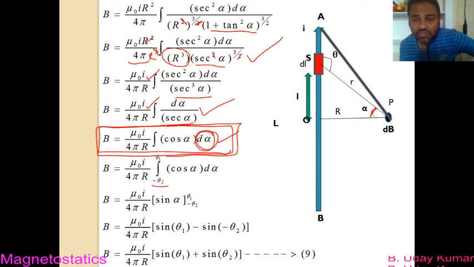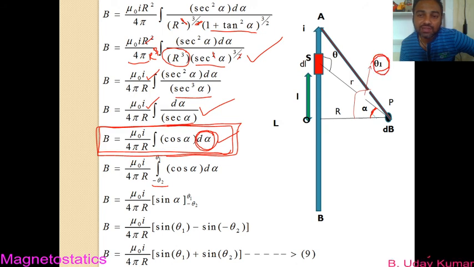Now what you do is you join a line from P to A. After joining this, the angle between this capital R and this PA, I can take it as theta 1. This is theta 1. Why am I taking theta 1? You need not; you can take something else also, but I have taken it as theta 1.